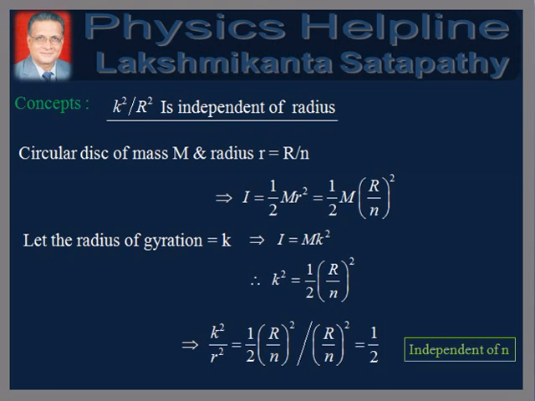If the radius of gyration is k, then I equals mk square. Therefore, k square equals half into r by n whole square, so k square by r square is equal to 1 by 2, which is independent of n.